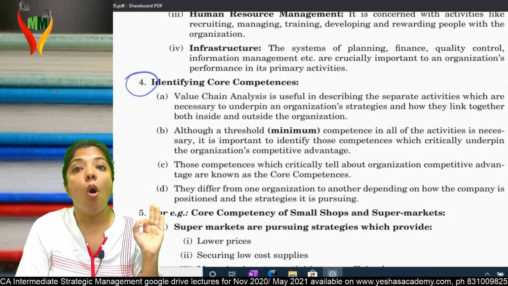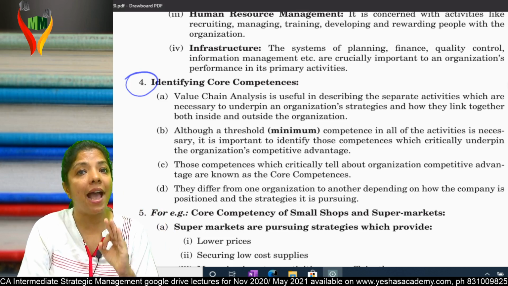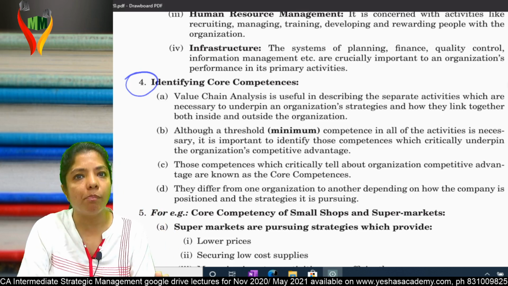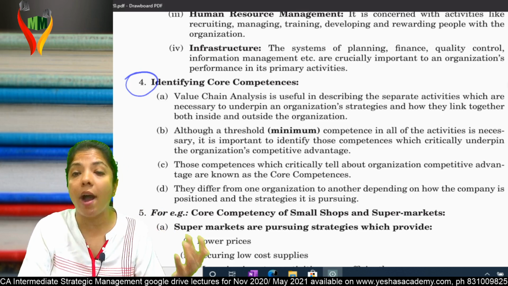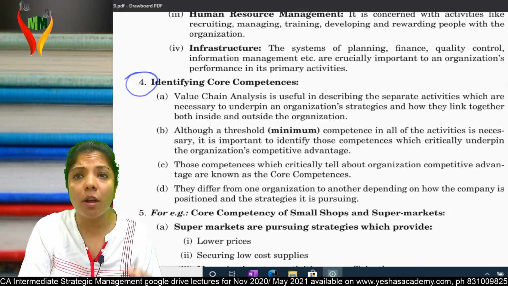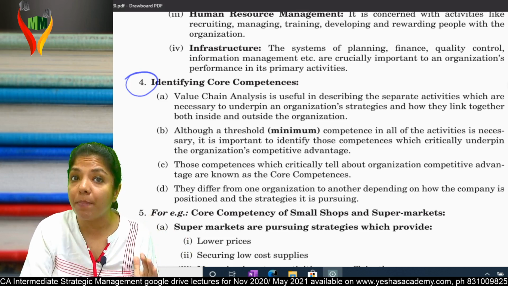B point. Although a threshold means minimum competence in all the activities necessary, it is important to identify those competencies which critically underpin the organization's competitive advantage.